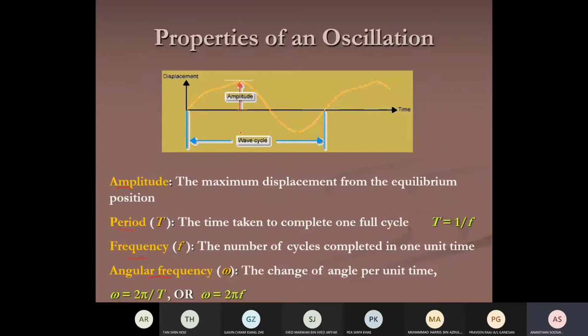How many radians it travels per second is called angular frequency. Same formula, everything the same, but in oscillation we call it angular frequency. So omega equals 2 pi over T, equals 2 pi f, used back. In an oscillation, the bigger the amplitude, the more energy the oscillation has. The greater the period, the smaller the frequency, and the smaller omega becomes.